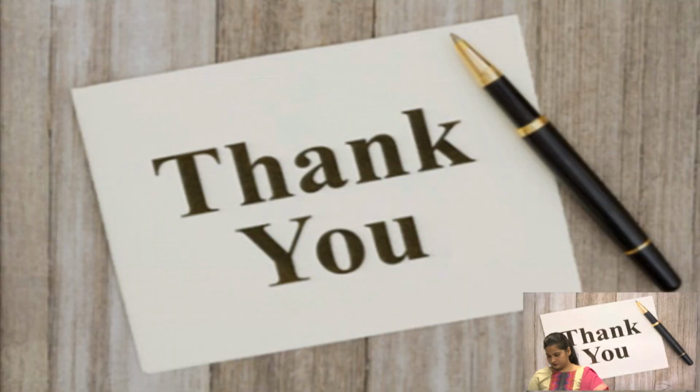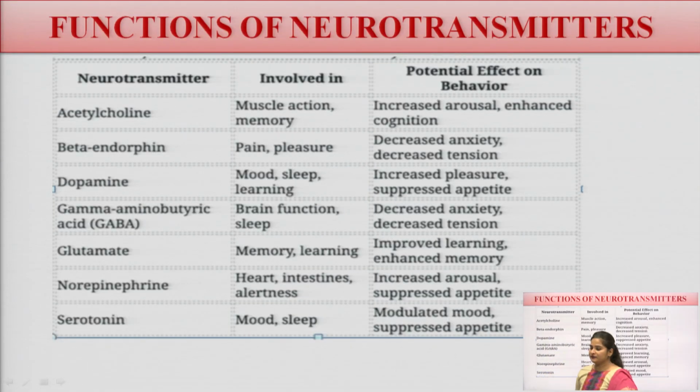Now these are the main functions of the neurotransmitters. Acetylcholine is involved in muscle action and memory functions, increasing arousal and enhancing cognitive functions. Beta endorphins: pain or pleasure, decreasing anxiety and tension.